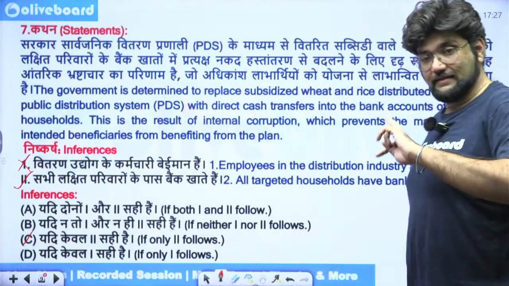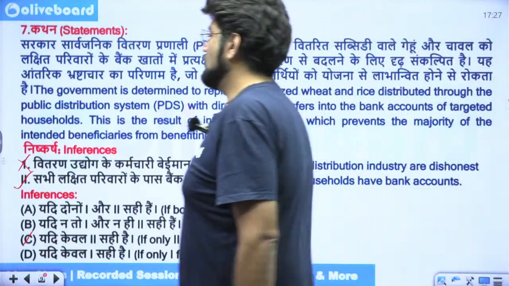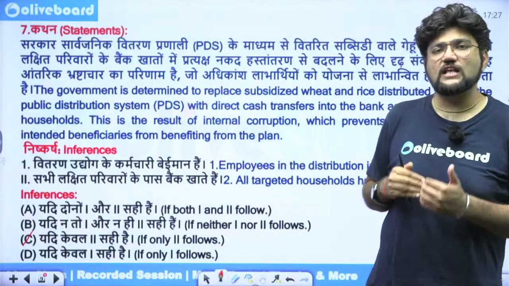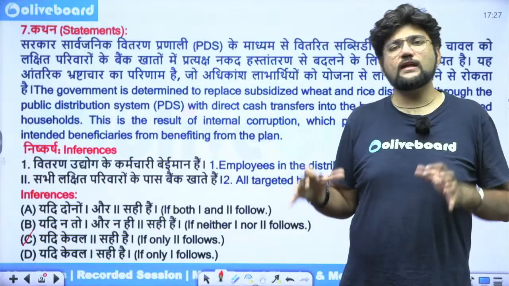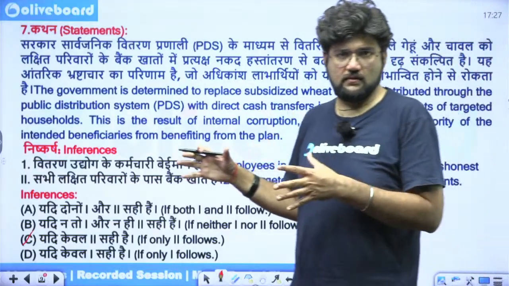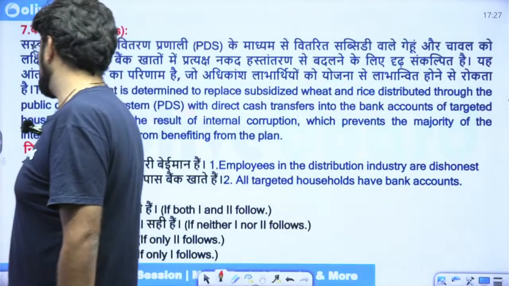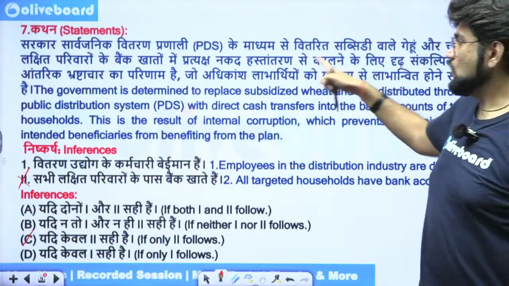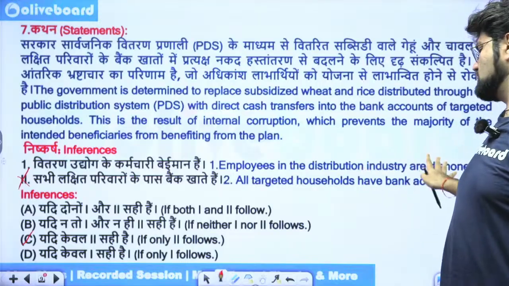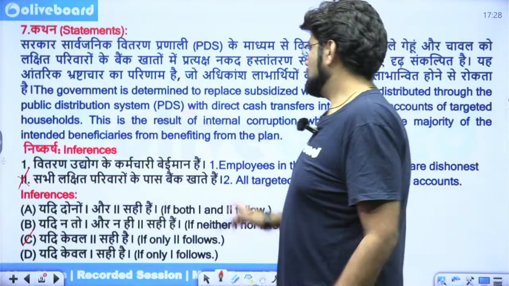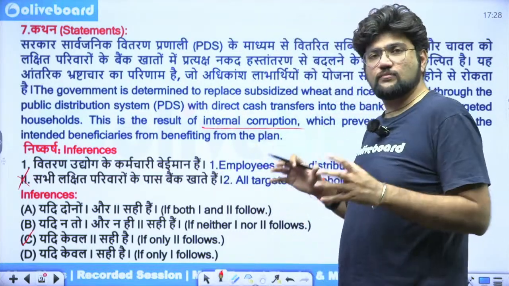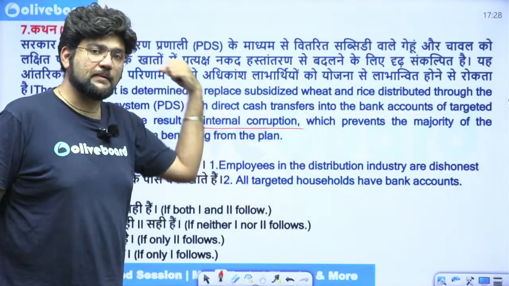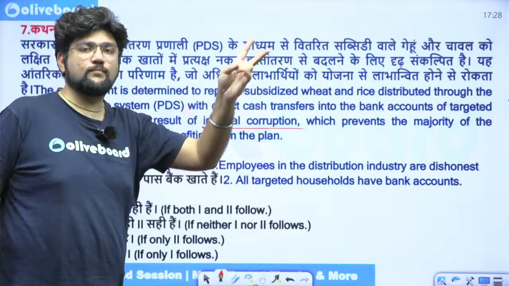Whereas it's diametrically opposite. Can you infer that everybody has an account? No. They are just saying that they want to transfer it to their accounts. Even if they don't have accounts, probably they will get them to open one through a different scheme. That is a different story altogether. But nowhere can you infer directly that they already have accounts. But can you infer from this passage that employees in the distribution system are dishonest? Yes, they are, because of internal corruption. Generally, employees are found to be dishonest in this system, and that is why they want to completely do away with it. It's not because of 1 or 2 employees.